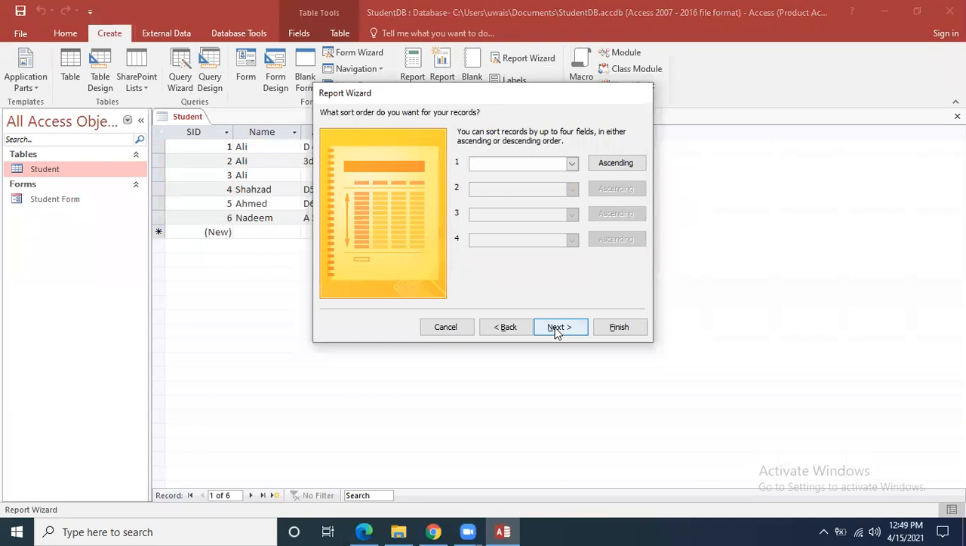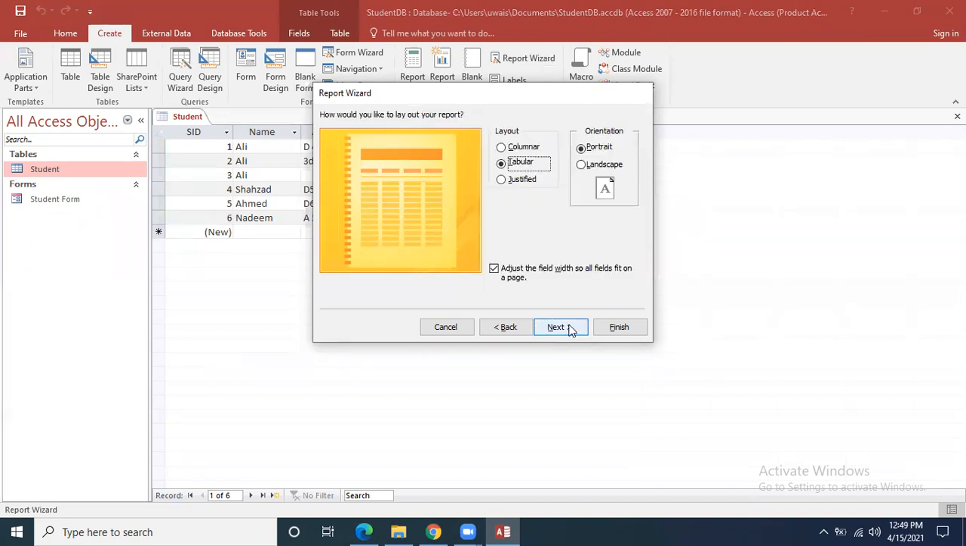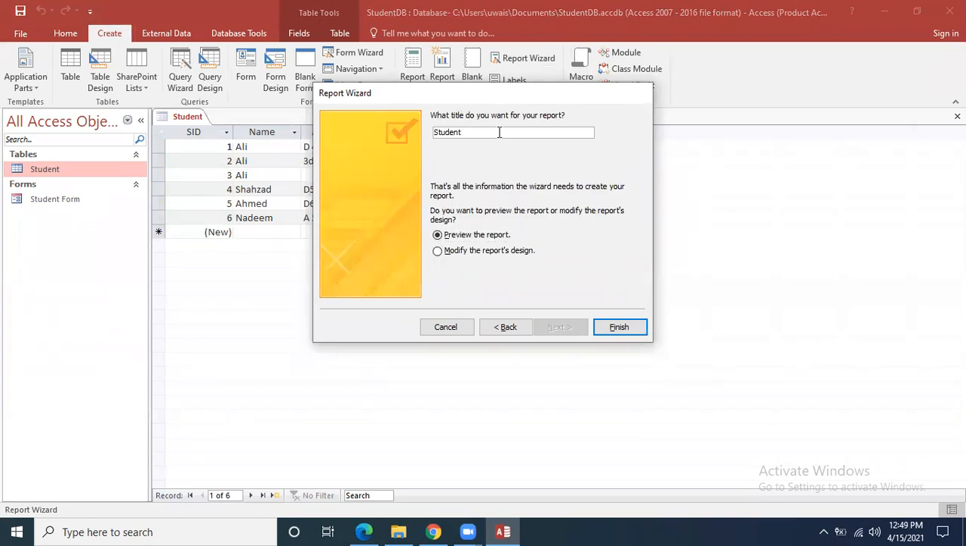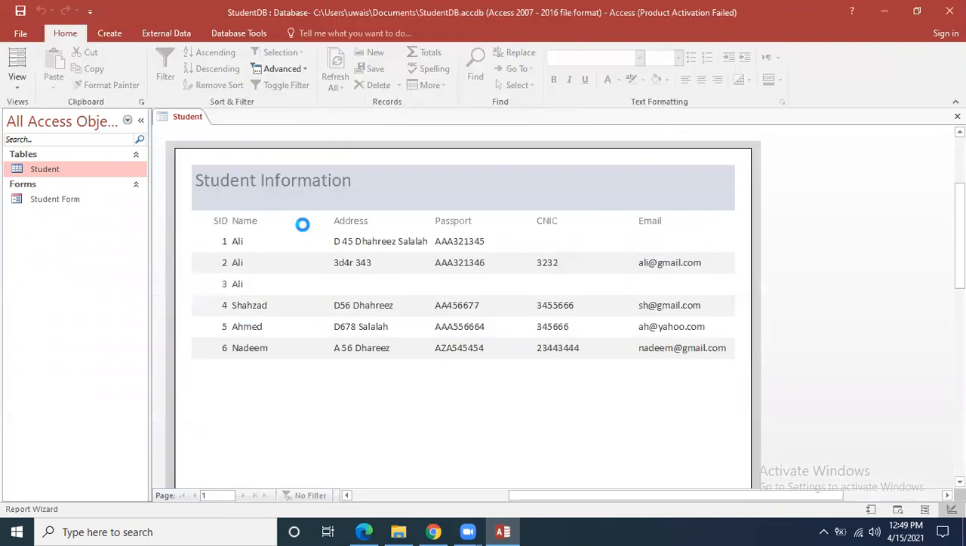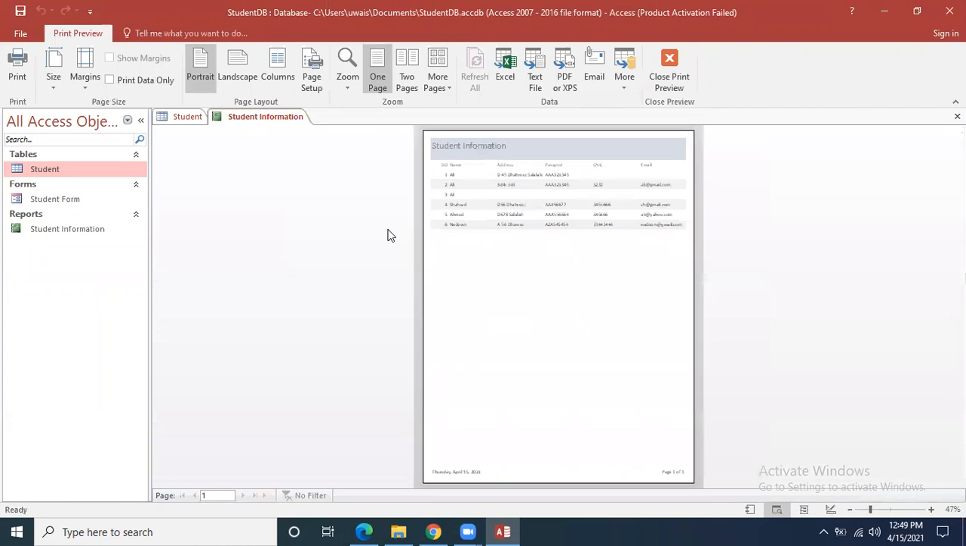Okay, click next. You can take any of the ascending order of, let's suppose, SID. We will see the records using ascending order of SID, means 1, 2, 3, 4, 5, and so on. You can take any of the design of the report, tabular, and then student information. I give it the name student information and I press finish button. Now this is the paper. Now on paper we have got the data.